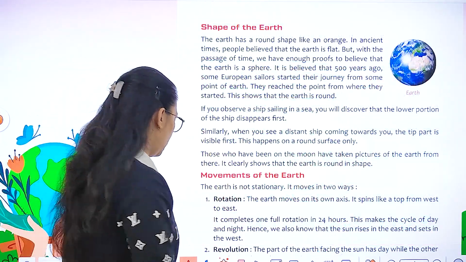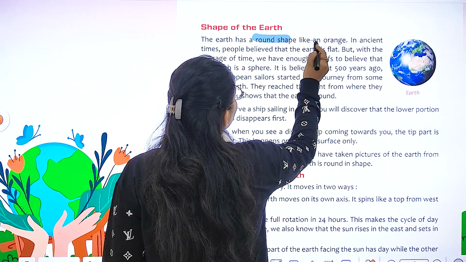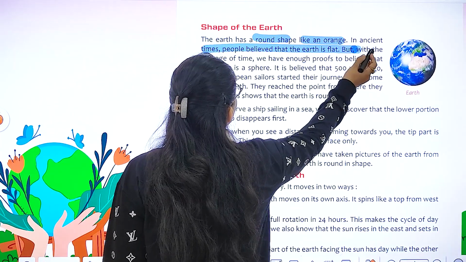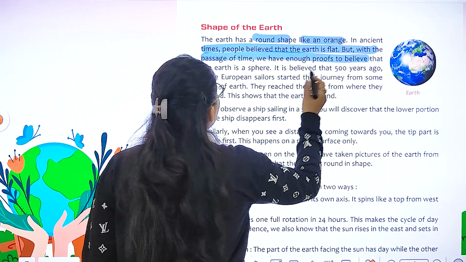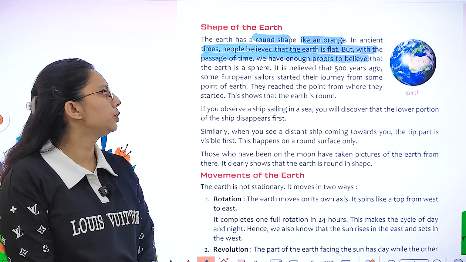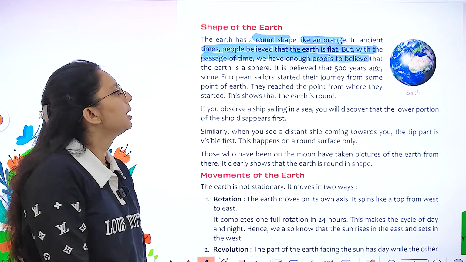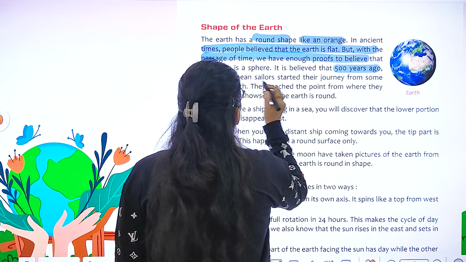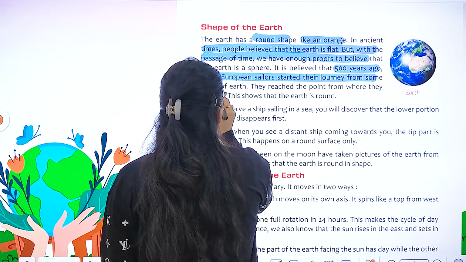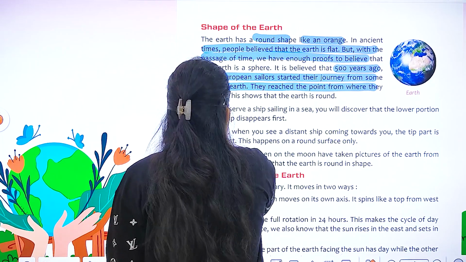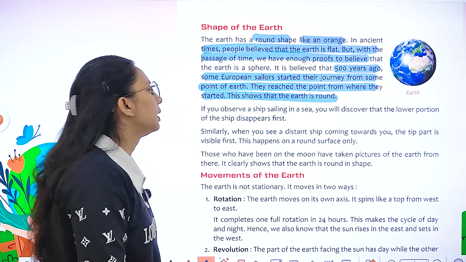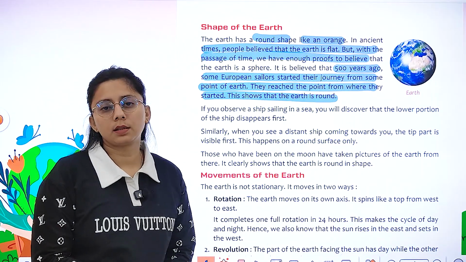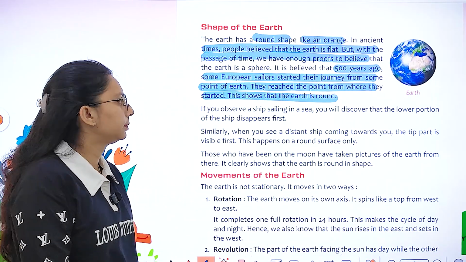Now the shape of the Earth. Earth has a round shape like an orange. In ancient times, people believed that Earth is flat. But with the passage of time, we have enough proof to believe that Earth is a sphere. It is believed that 500 years ago, some European sailors started their journey from a point on Earth, and they reached the point from where they started. This shows that Earth is round in shape.